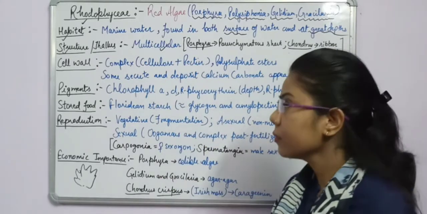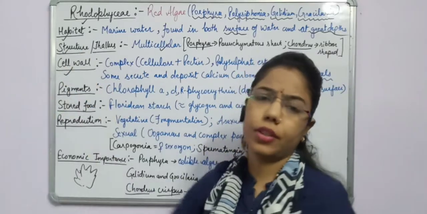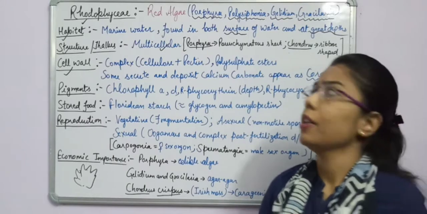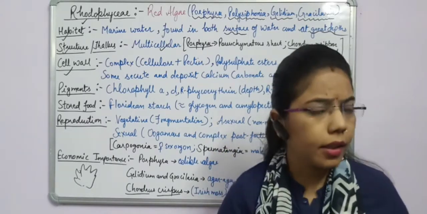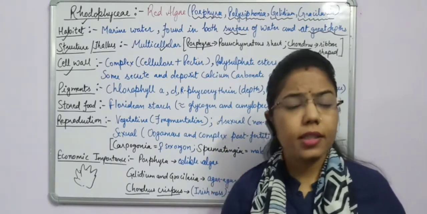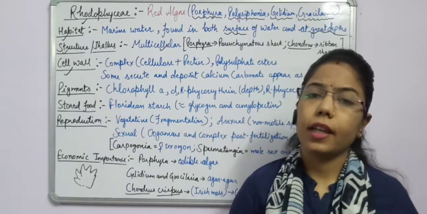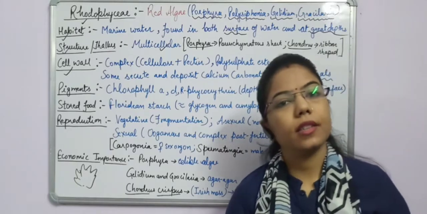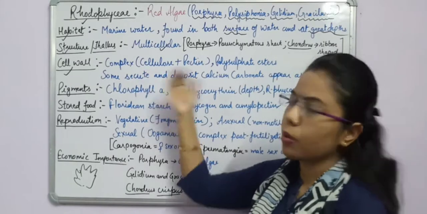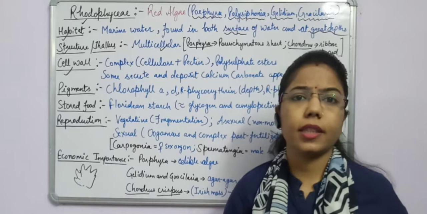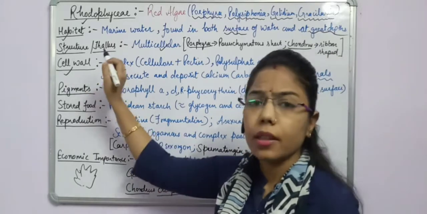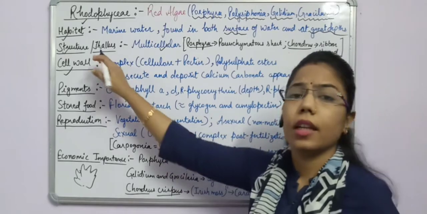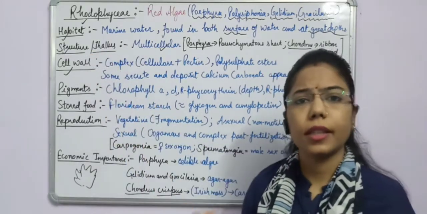Fine. The third one, which is important, is the cell wall. As we know, we are discussing the plant kingdom and a distinct characteristic of plants is that they have a cell wall. Whether it is Chlorophyceae, Phaeophyceae or Rhodophyceae, in all cases a cell wall is present. But in each of them the composition of the cell wall is different.